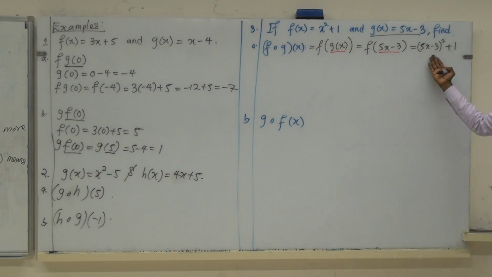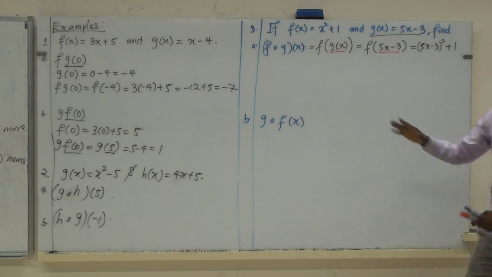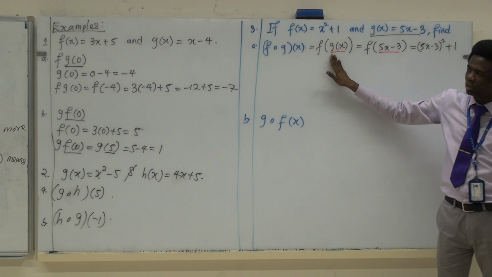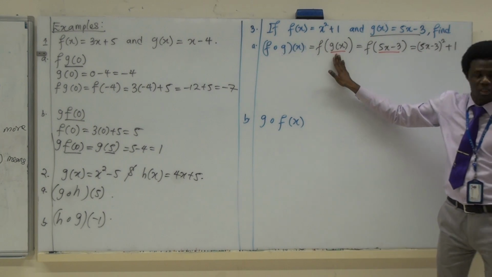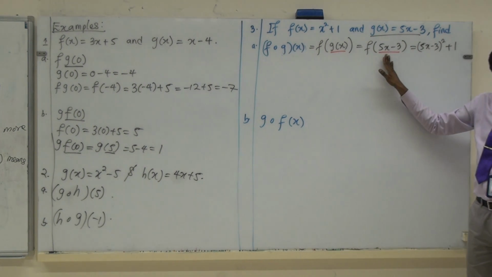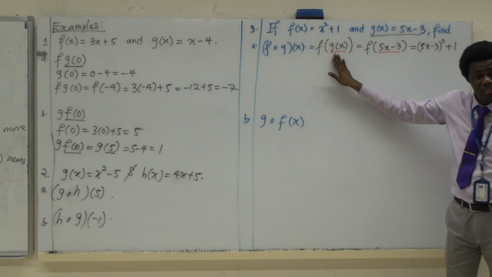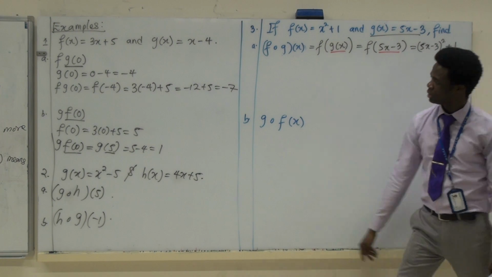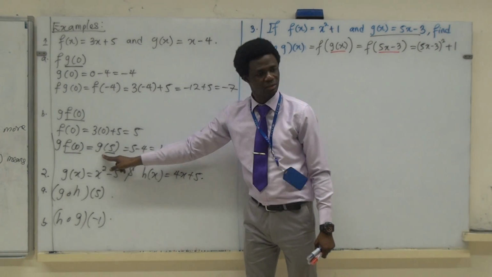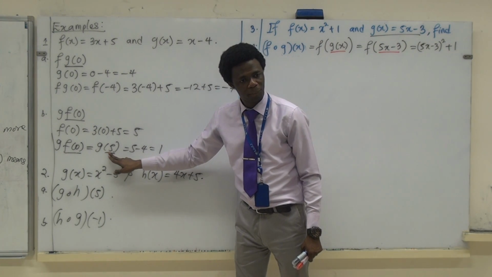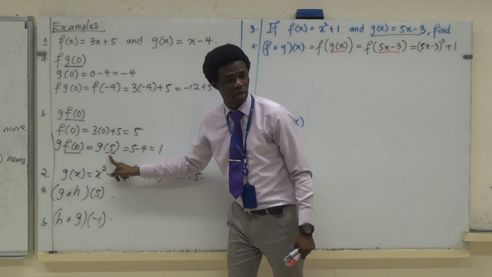Are you lost? Okay, quickly, listen. Do you understand how this became this? I need you to respond yes or no. Quickly, we don't have time. Do you understand how this became this? No. Do you understand what we did here? How did I get 5? From above, f of 0 is 5.